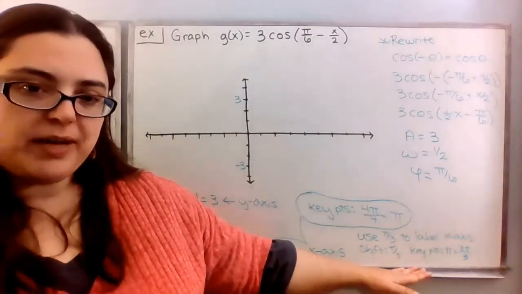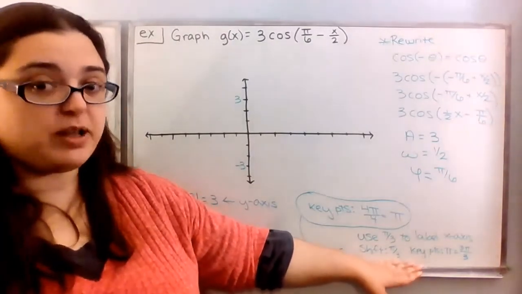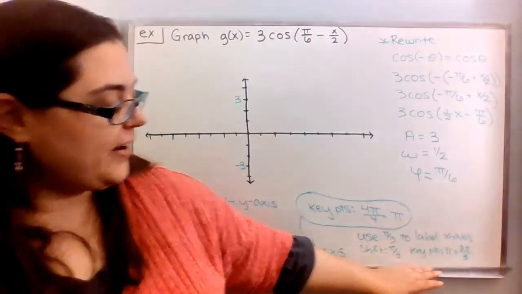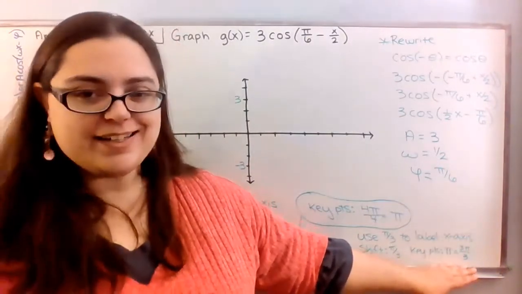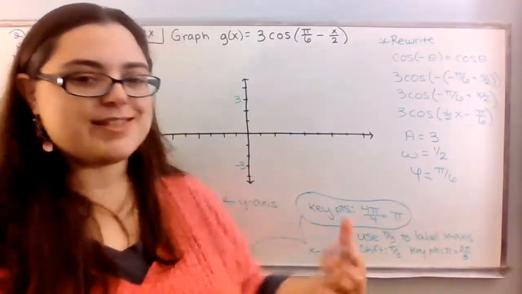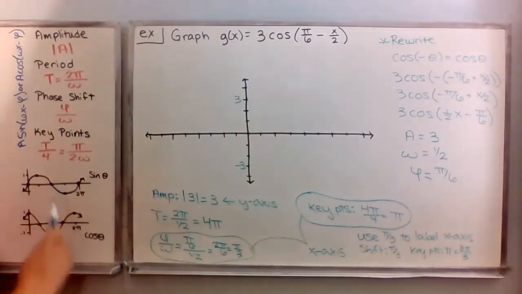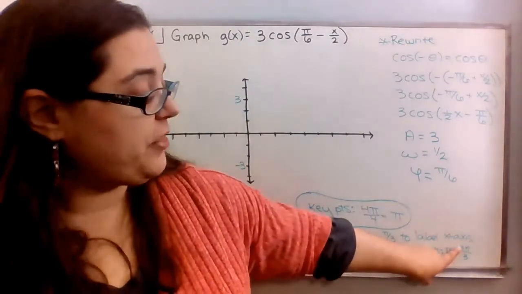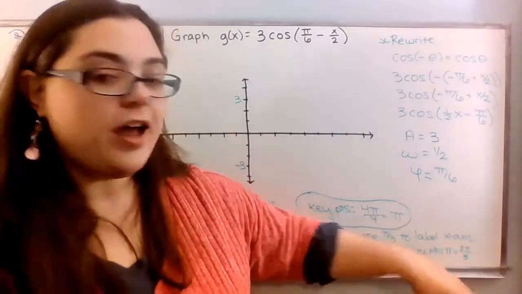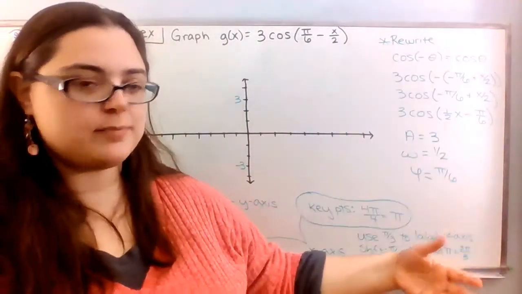So when I'm labeling my x-axis, I want to take into consideration that I'm going to have to shift this by pi thirds, and my key points, I'm going to index them by thirds. So what that means is instead of counting one line over to plot my key points, because I have 3 pi thirds, I'm going to count 3 tick marks to plot my key points.